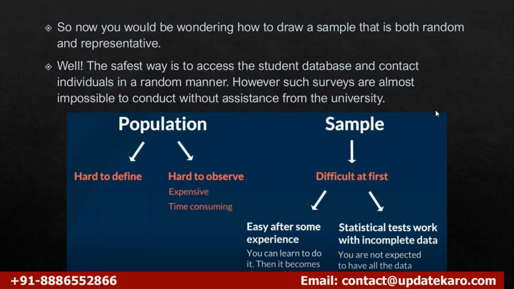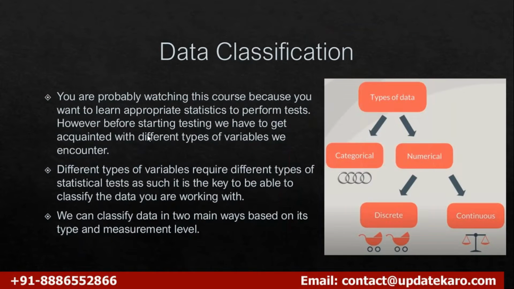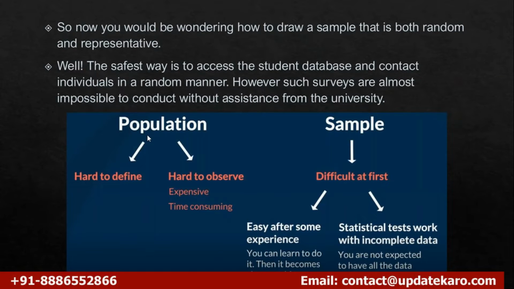With a sample, it is cheap and faster. Exactly. So it becomes faster, it is cheap, it saves our resources, right? So that is the reason we go with samples. Okay, good. So now you have understood what a population is and what a sample is.